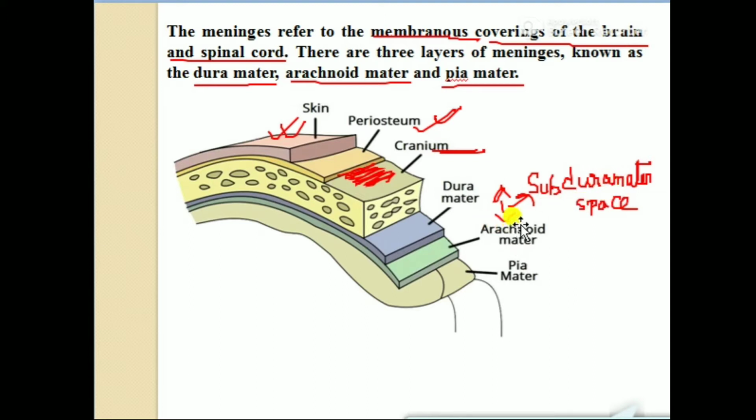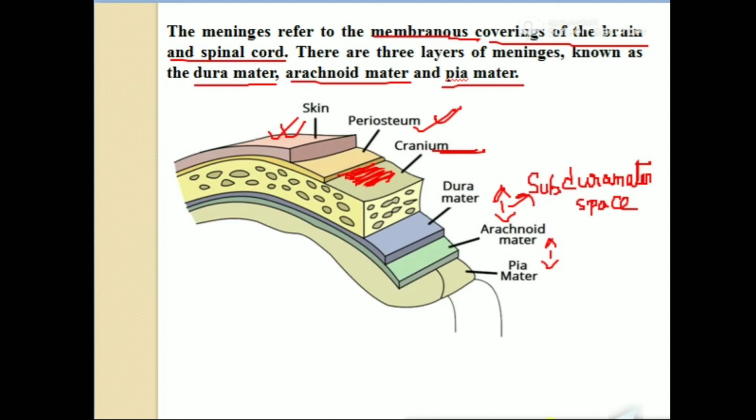After the arachnoid mater, the pia mater is present, but there is another space between the arachnoid mater and the pia mater. This space is filled with CSF, cerebrospinal fluid.